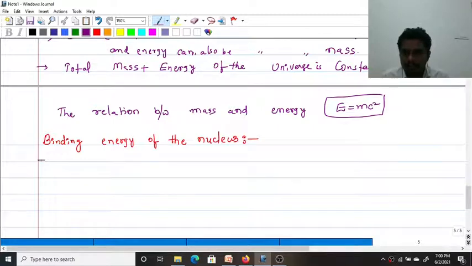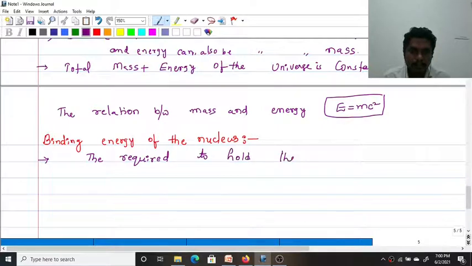So binding energy, first I will define and next I will explain. First I will give two definitions regarding binding energy. The energy required to hold the nucleons together inside the nucleus is called binding energy. Nucleons are nothing but the sum of protons and neutrons.